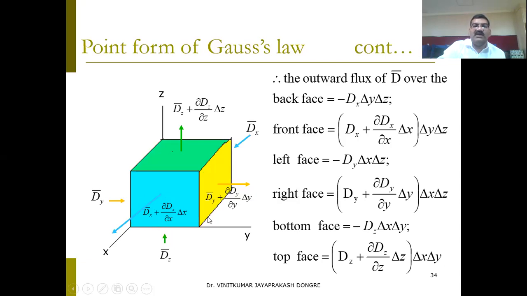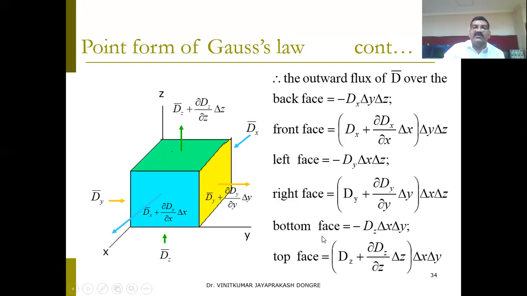Again, the left face is minus dy, and the area is del x and del z. For the right face, it is dy plus the partial differentiation of dy with reference to y into del y, and the surface is del x into del z.